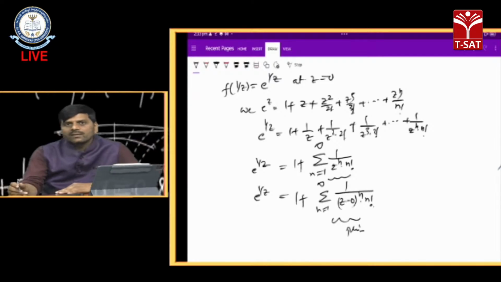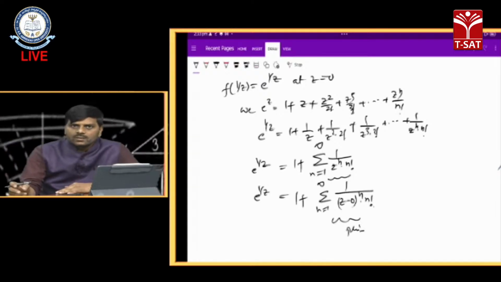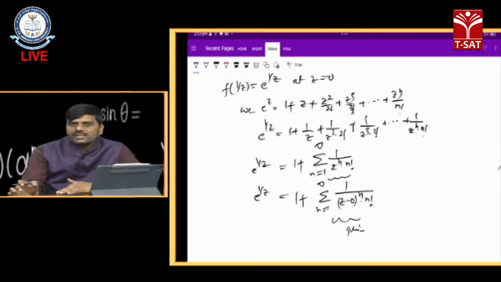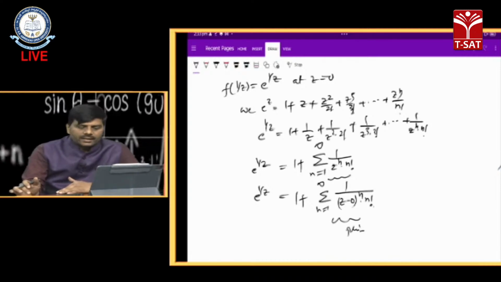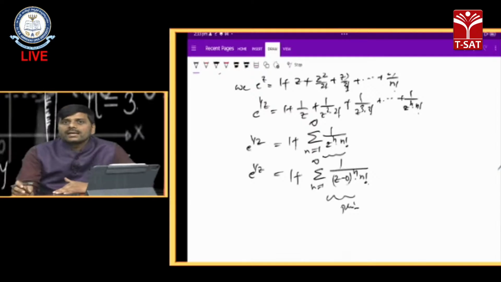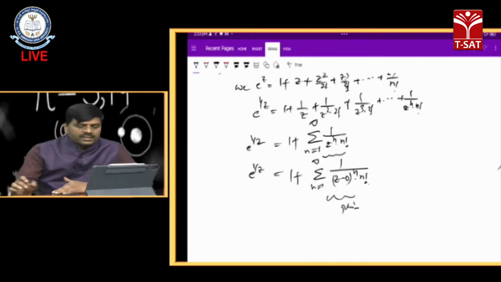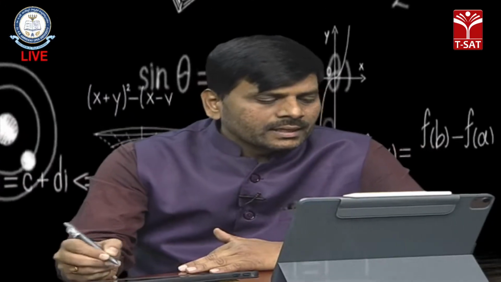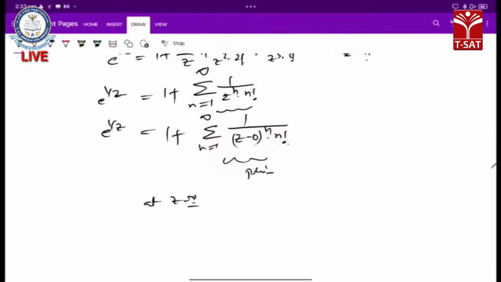This principal part has an infinite number of terms. According to the definition of an essential singularity, about z equals 0 we have an essential singularity. So z equals 0 is an essential singularity of the function f of 1 by z, which is the same as our function f of z equals e power of z having an essential singularity at z equals infinity.